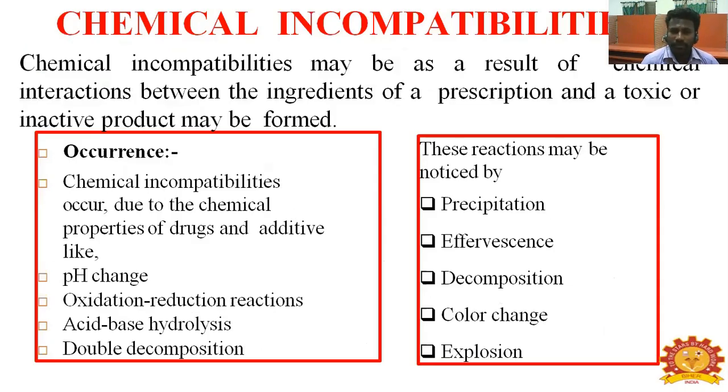Chemical incompatibility. Chemical incompatibility may result from a chemical interaction between the ingredients of a prescription, and a toxic or inactive product may be formed. Occurrence: chemical incompatibility occurs due to the chemical properties of drug additives, like pH change, oxidation-reduction reaction, acid-base reaction, hydrolysis, and double decomposition. These reactions may be noticed by precipitation, evaporation, decomposition, color change, and explosion.